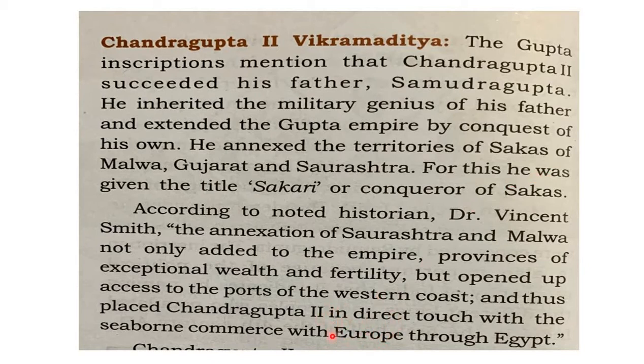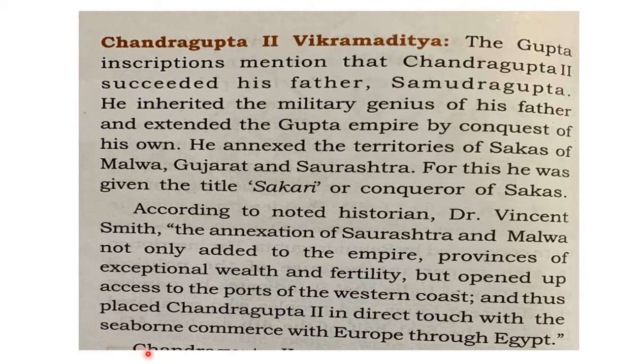From this western coast they reached Egypt in Africa, and from there they used to reach European countries or kingdoms, and they carried on seaborne commerce.